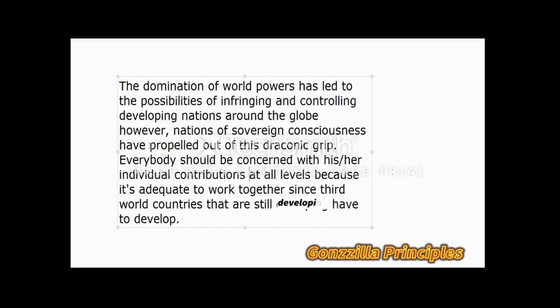Everybody should be concerned with his or her individual contributions. Remember, we changed his or her from their contributions, so his or her contributions at all levels, because it's adequate, not very adequate, it's adequate to work together since third world countries, remember we're not putting a modifier here, that are still developing have to develop.